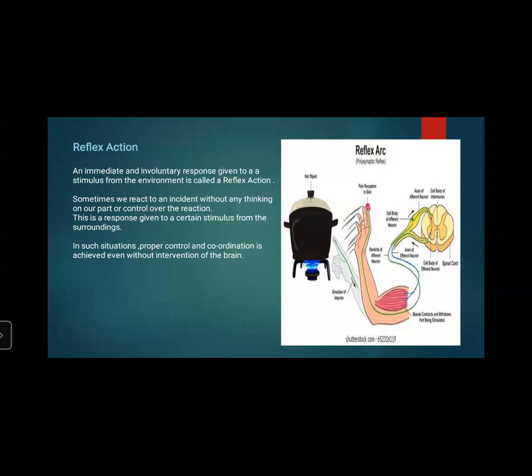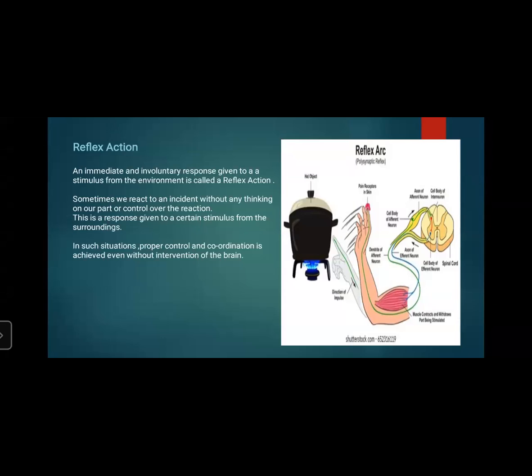It is given to a stimulus from the environment, and is called reflex action. Sometimes we react to an incident without any thinking or control on our part over the reaction. This is a response given to a certain stimulus from the surroundings. In such a situation, proper control and coordination is achieved even without intervention of our brain.